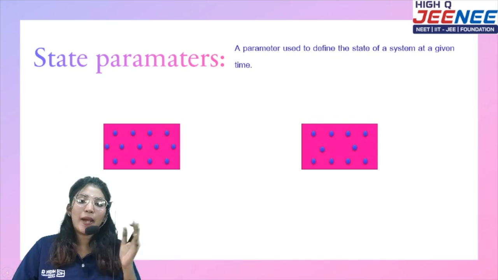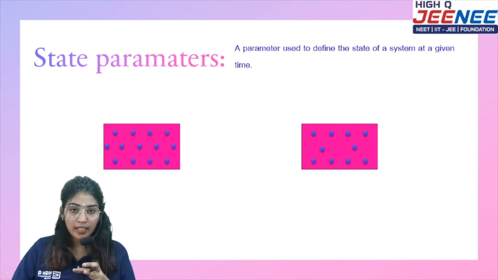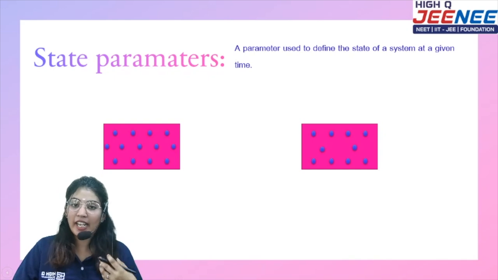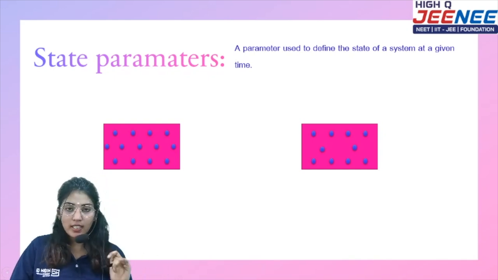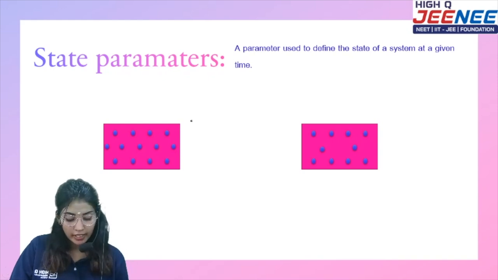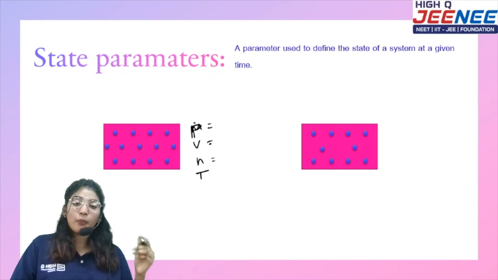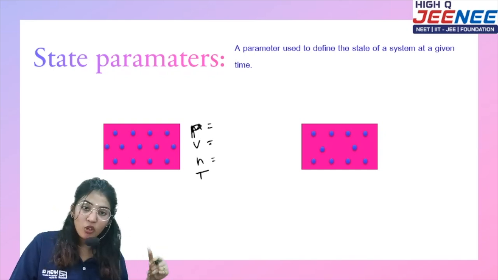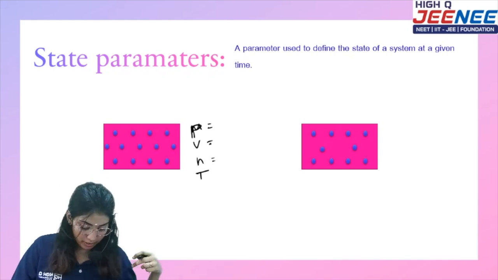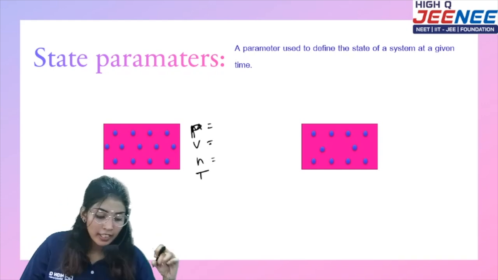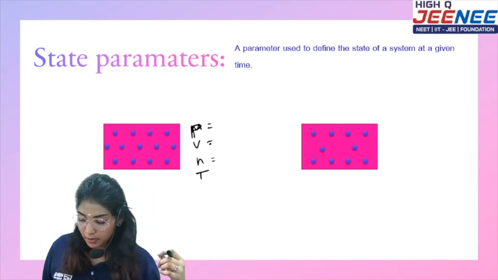Okay, state parameters means, there is a system, and to explain the state of that system, we are going to talk about something. If I'm going to tell you there is one system, how will I tell you? I'll tell you that it has some mass, it has some volume, it has some number of moles, it has some temperature, and it has pressure. So with P, V, number of moles and T, I am going to describe a state of matter. That is why I call them state parameters.